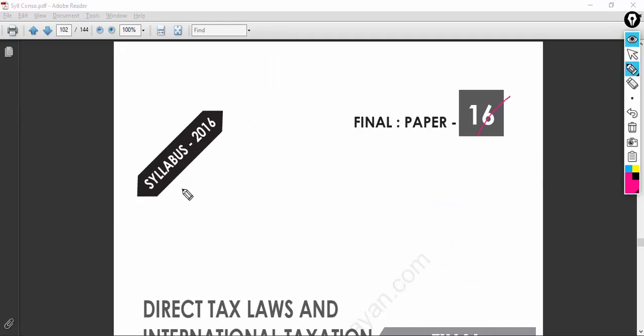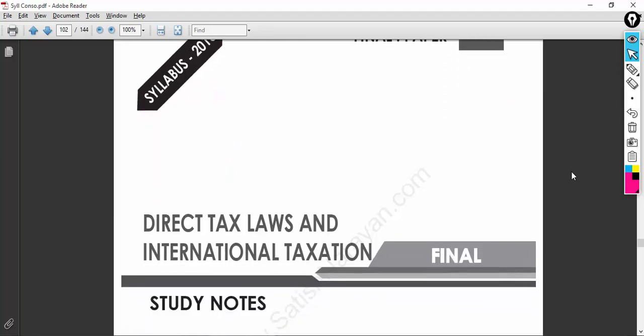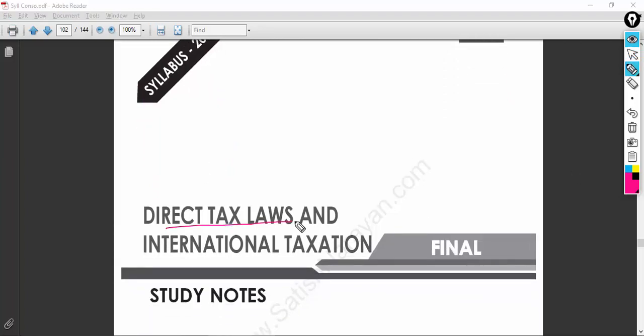paper 16 again, for the syllabus 2016, for the direct tax laws. Let me scroll this down for you guys. So we have the direct tax laws and the international taxation. This subject doesn't talk about indirect taxation, which might be GST or customs laws or any other act with regards to indirect taxation. There's just direct taxation and international taxation.